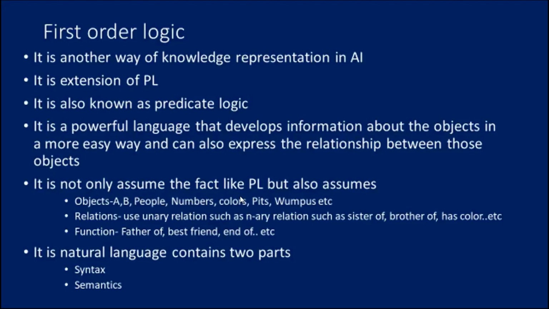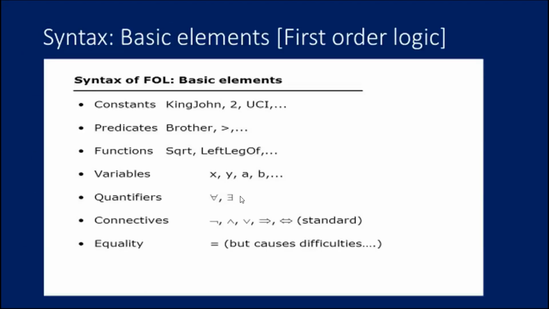As a natural language, first order logic has two main parts, which are syntax and semantics. So let me see what is meant by syntax here. The syntax of first order logic determines which collection of symbols is a logical expression in first order logic. The basic syntactic elements of first order logic are symbols. We write statements in short notation in FOL, first order logic. Constants we can say are like King John, 2, UCI, 1, 2, A, John, Mumbai, whatever.